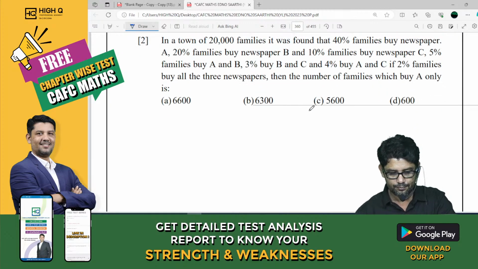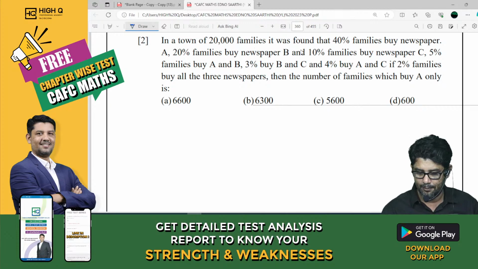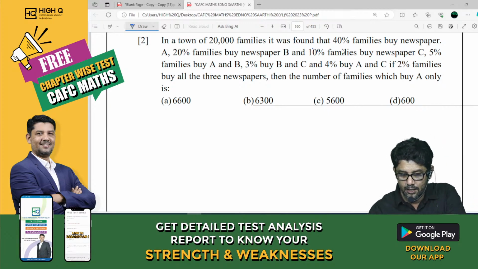Now, in a town of 20,000 families, it was found that 40% families buy newspaper A, 20% families buy newspaper B, 10% family buys newspaper C, 5% buys both A and B, 3% buys B and C, 4% buy A and C, 2% family buy all the 3 papers. The number of families which buy A only.